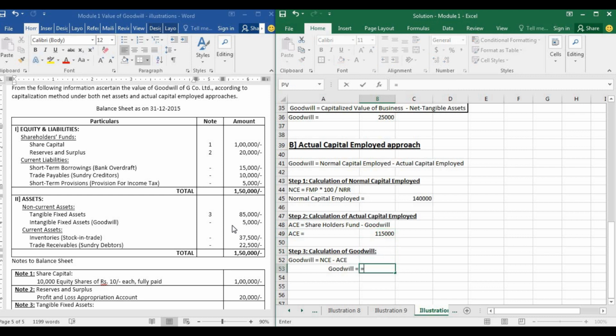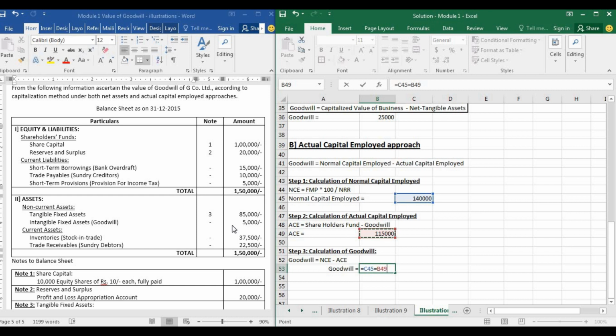The value of goodwill is NCE minus ACE. NCE stands for normal capital employed. That is how much capital do you need normally in the industry if you want to earn a profit of 14,000. And then you will compare it to the actual capital that is employed by the business. This business has employed capital of 1,15,000 rupees only, whereas any other company would normally have to invest 1,40,000.